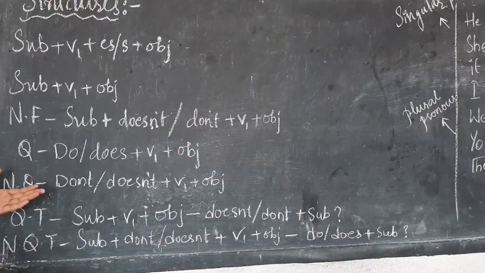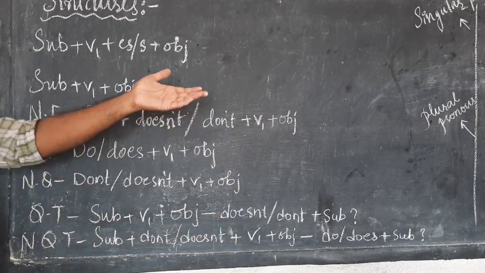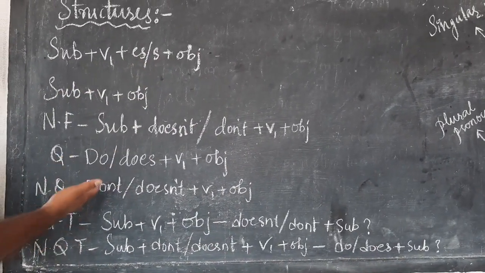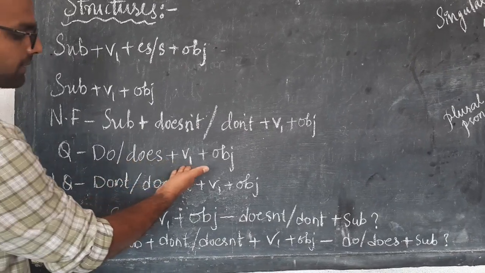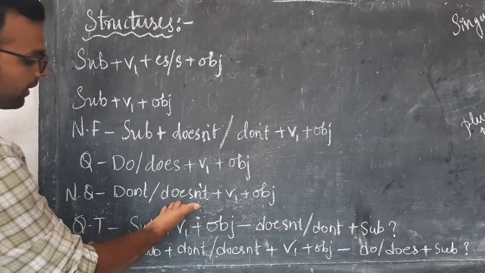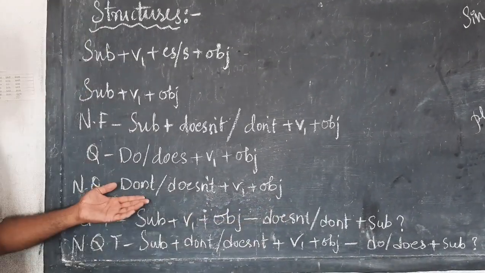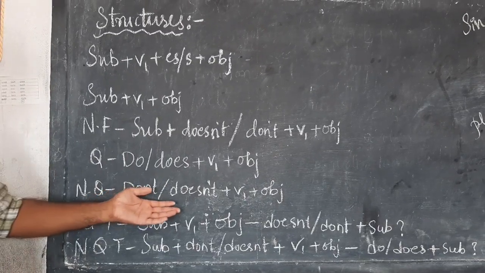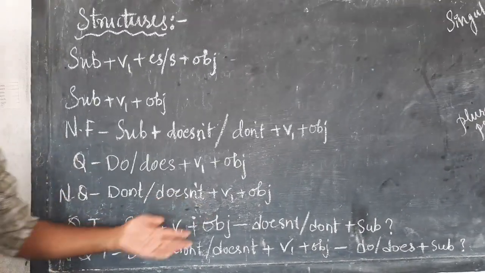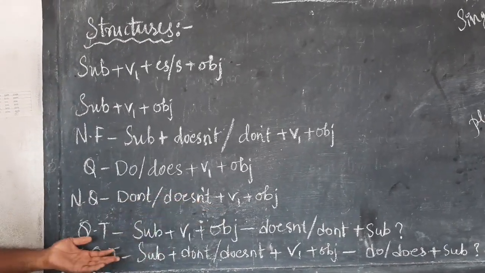Now, here when you put the question, do or does, as I said in the previous minute, this is the structure. See, do or does plus V1 plus object, and the negative question: don't, do not, or doesn't plus V1 plus object. For example, I can ask you, doesn't she play cricket? Is this a question? I am questioning you now in a negative way. So this is a negative way of asking the question to the people.